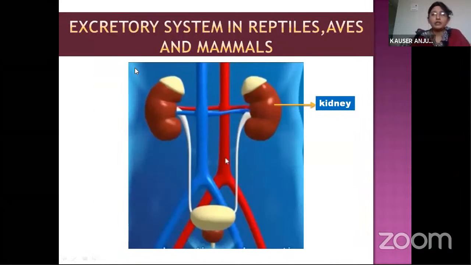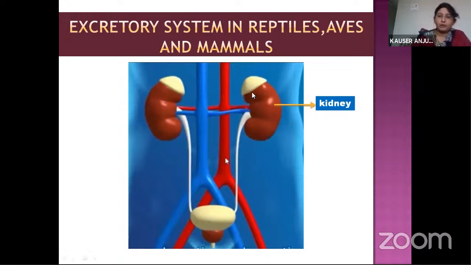All these reptiles, mammals, and aves excrete their waste through kidneys. All the animals which come under these three phyla excrete their waste through the kidneys. I hope you have understood all the phyla and their excretory organs.